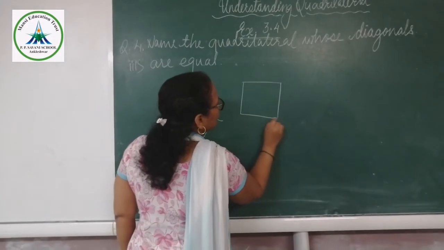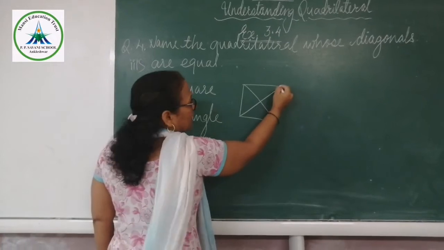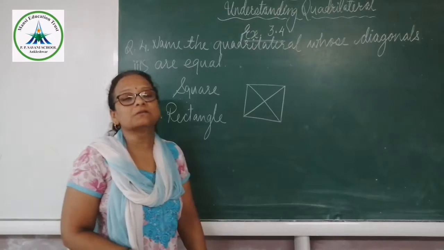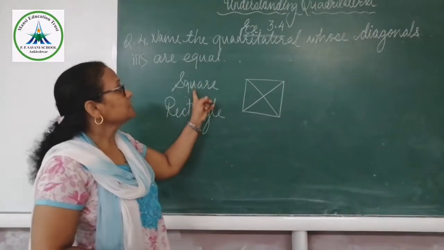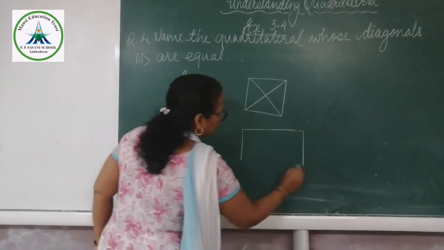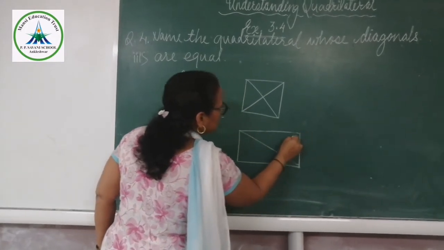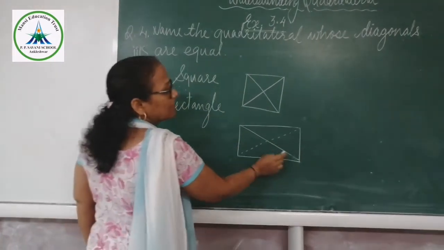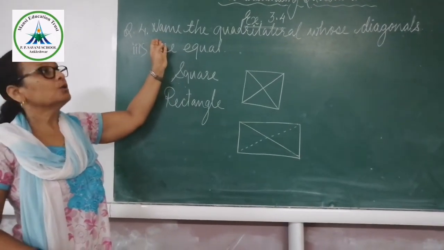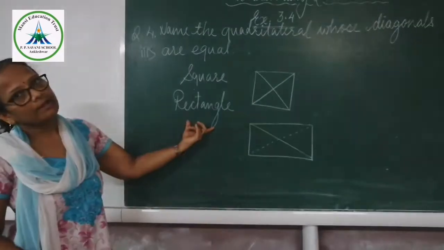If we talk about the square, the length of this diagonal and the length of this diagonal is equal to each other, and that's why in a square we can say that diagonals are equal, and in a rectangle also. If we talk about the rectangle, this diagonal and this diagonal, they both are equal to each other. So the quadrilaterals in which the diagonals are equal are square and rectangle.